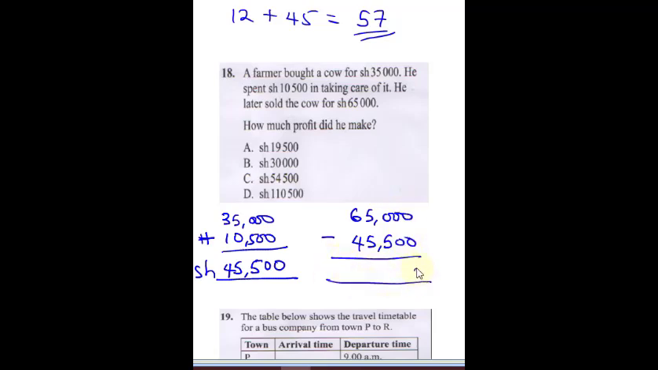So 0 minus 0 will give us 0. 0 subtract 0 is going to give us 0. Now this cannot go. You borrow 1 here. This remains 4. And you put it here. 10 minus 5 is going to give us 5. So 4 cannot go here. You borrow 1. This remains 5. And you put it here. 14 minus 5 is going to give us 9. And 5 minus 4 is going to give us 1. So our final answer is going to be 19,500 shillings. Final answer.